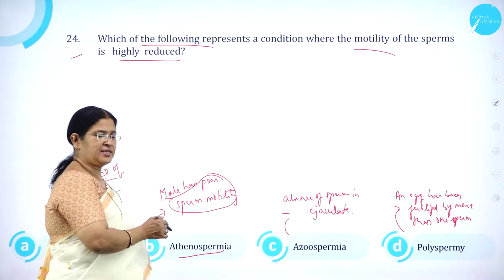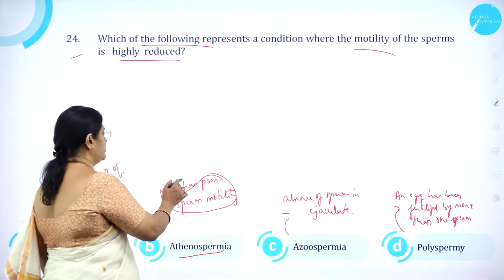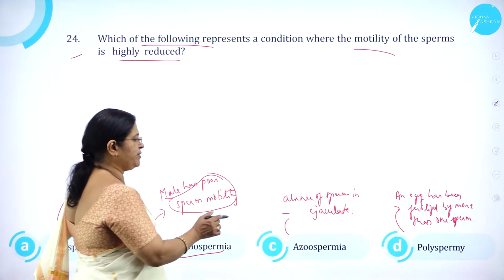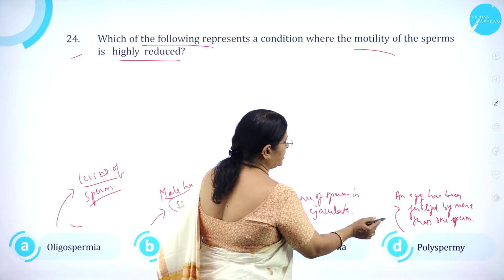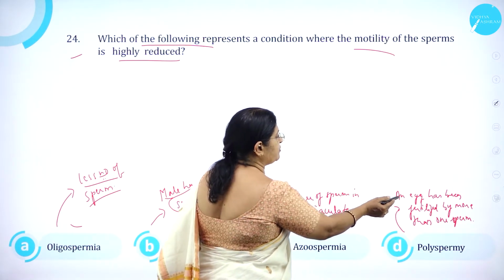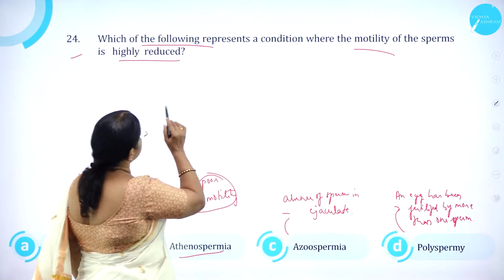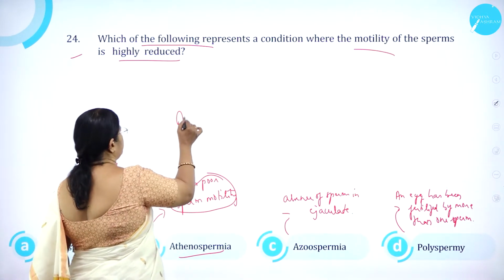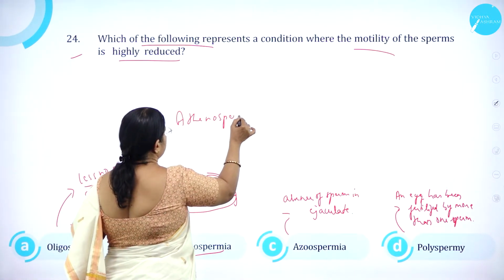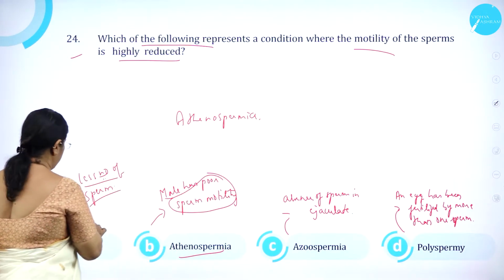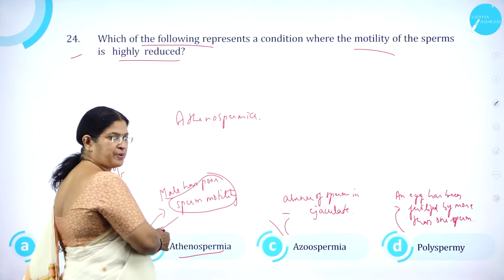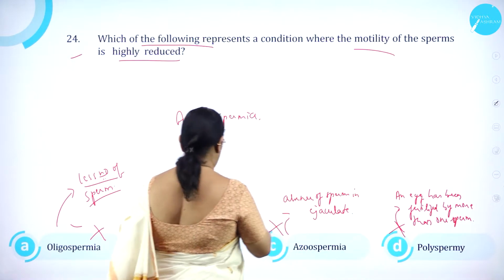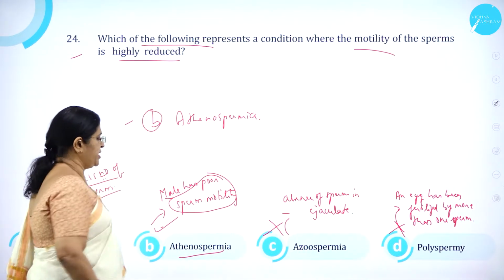That is, the male has poor sperm motility. Then azoospermia, absence of sperm in ejaculate. D, that is polyspermy, an egg has been fertilized by more than one sperm. So which of the following represents a condition where the motility of the sperm is highly reduced? It is actinospermia. So option A, oligospermia is wrong. Option B, actinospermia is correct. C, azoospermia is wrong. D, polyspermy is wrong. So option B, actinospermia is correct.